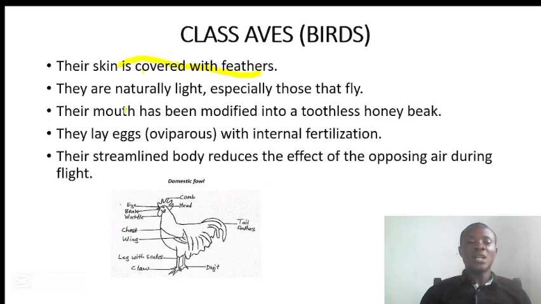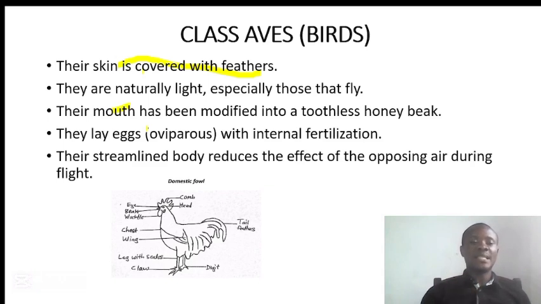Three, they have hollow bones which further reduce their weight. Let's continue with the general characteristics as we started. The third one is that their mouth has been modified into a toothless beak. Just like I said, they have a beak without teeth, which further reduces their weight for flight.